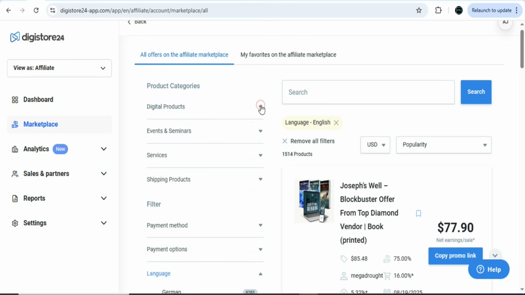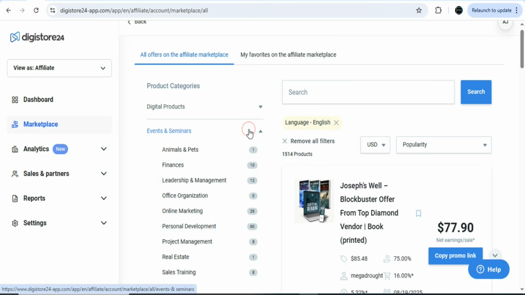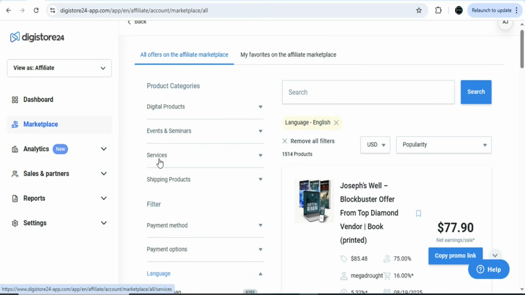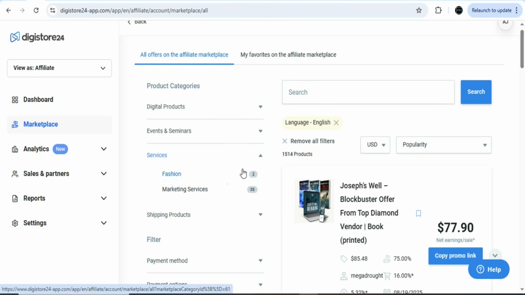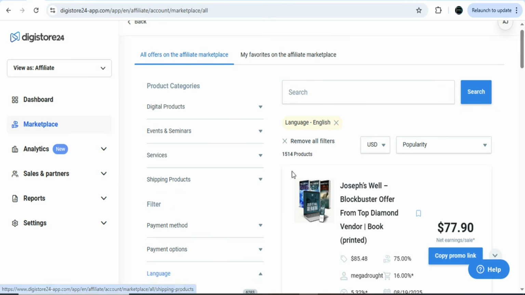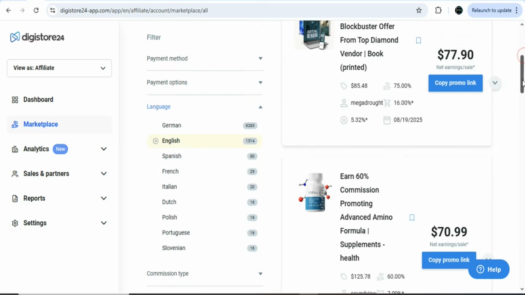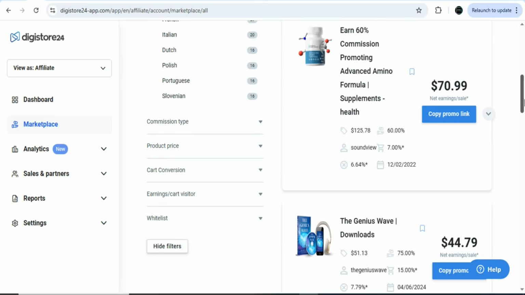Now you can see events and seminars. If you click on it, there are many others that you can promote. You can see services, and under services, these are the products that you can promote. If you want, you can also click on shipping products, skincare, food supplements. These are also products that you can promote. So just select any kind of product that you want and then promote it.